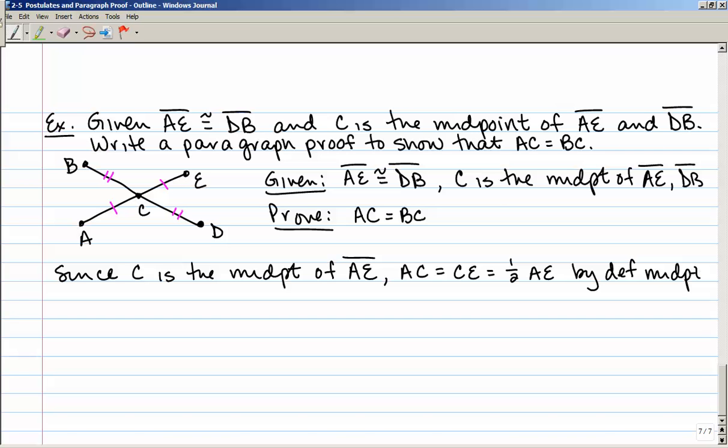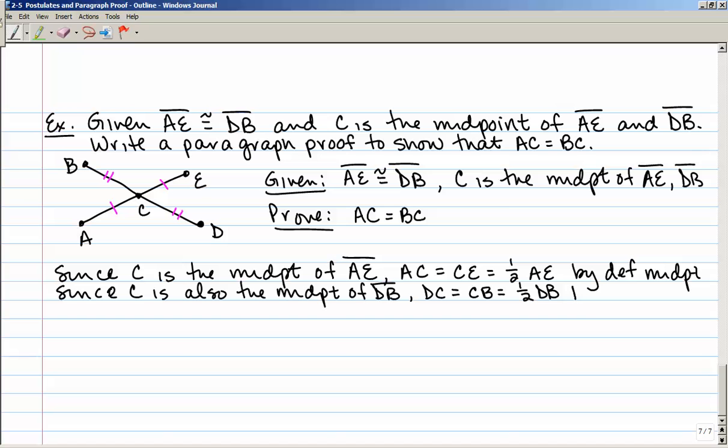Okay, and since C is also the midpoint of DB, then DC is equal to CB, which is equal to 1/2 of DB, also by definition of midpoint.